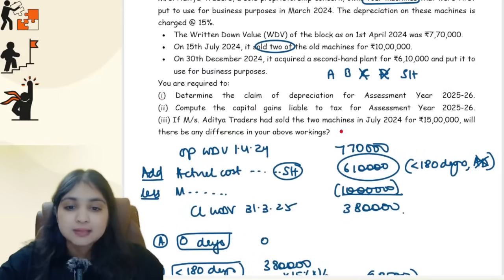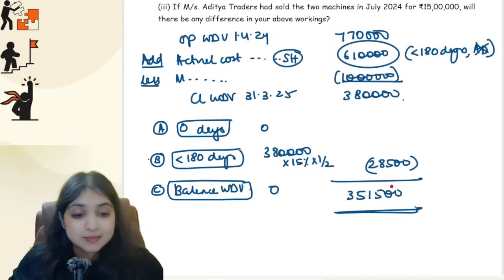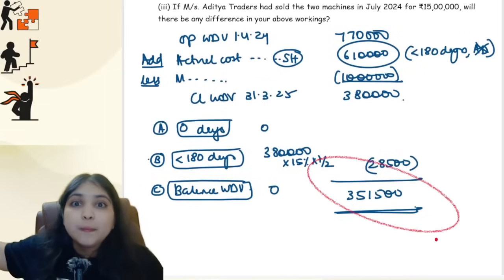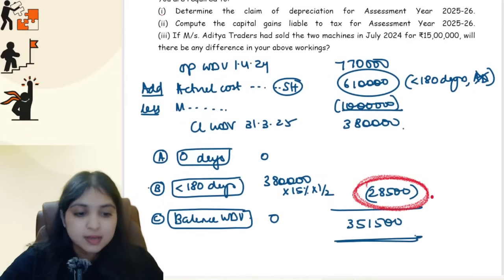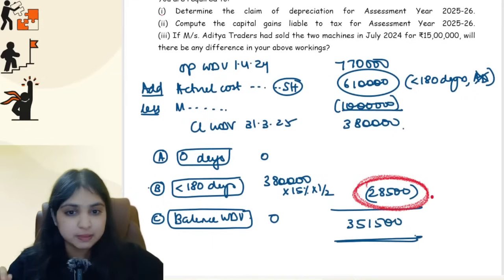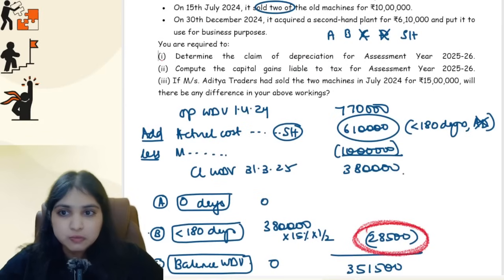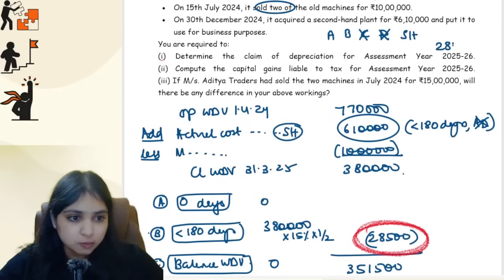Okay, so they're asking us what the depreciation amount is. See, be careful. A silly mistake possible in the examination is that we might end up taking the opening WDV number to our P&L. Be careful. This is your opening WDV number. This is the depreciation number. It is this number which you will take to your PGBP. So what is the depreciation amount? The depreciation amount is 28,500.